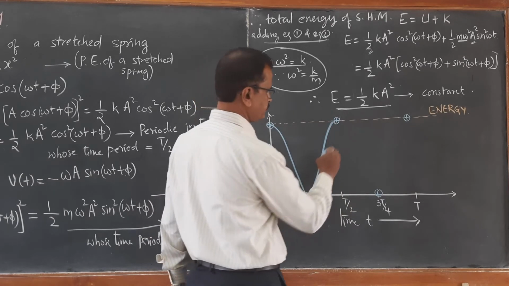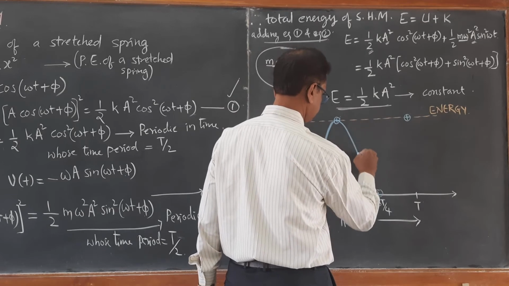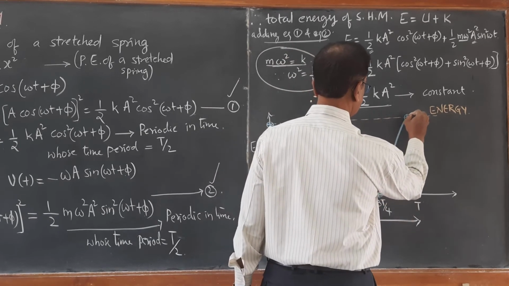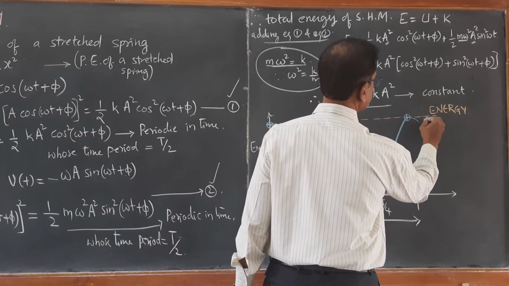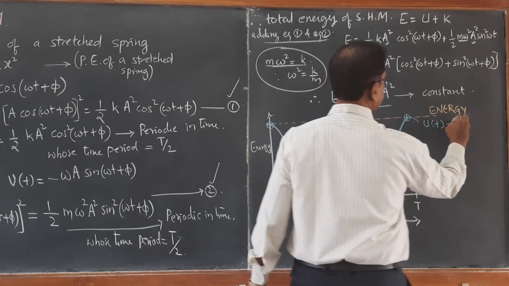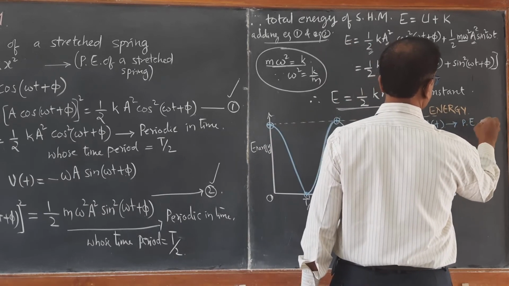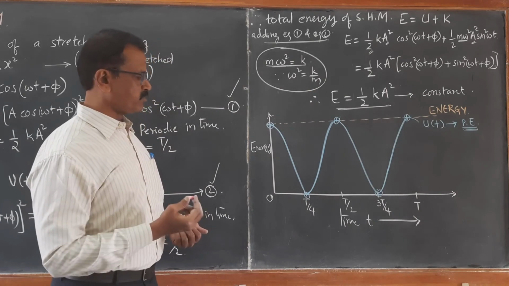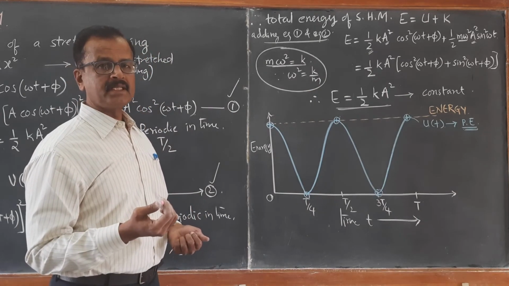Time period is T by 2. So this graph which I have drawn represents the potential energy curve. Now, at the same moment, I can draw the kinetic energy.